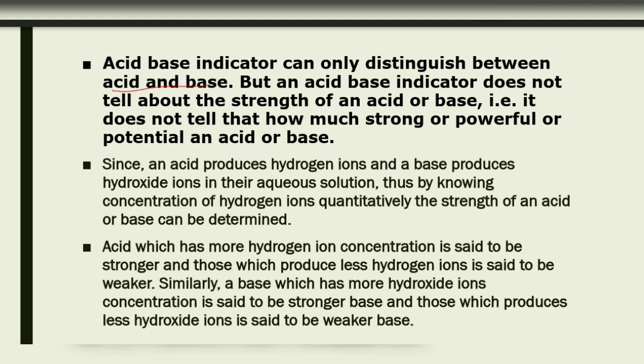But an acid and base indicator does not tell about the strength of an acid or base. That is, it does not tell how strong or powerful an acid or base is.